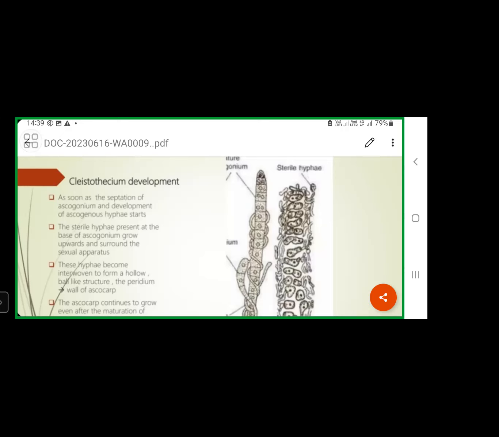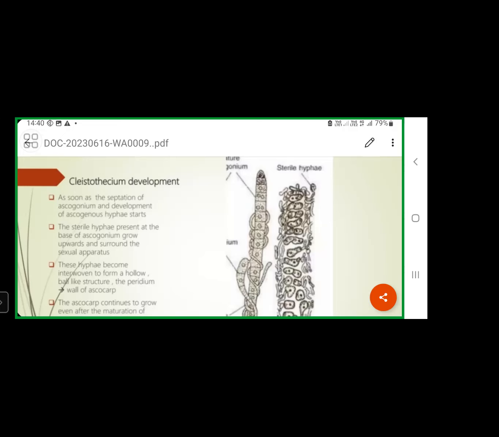Then they have to be released from the cleistothecium, which is a fruiting body covered with one protective covering called periderm. So this periderm also ruptures, and due to the rupture of this periderm, these ascospores are released from this fruiting body.